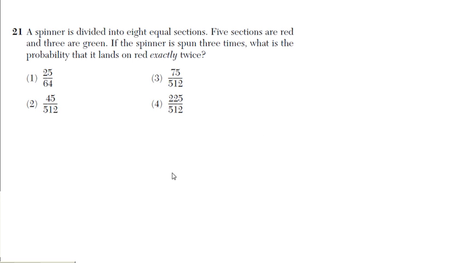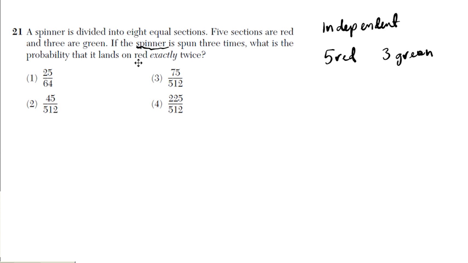So note that it's been spun 3 times, okay? If you're dealing with a spinner, you gotta remember that repetitions are possible. So with a spinner, the probability here is independent. What does it mean to be independent? One spin does not affect the next spin, so the denominators are going to stay constant here. In this problem, we have 8 sections in all. We have 5 red and 3 green. Since it's evenly split, everything is equally likely to happen.